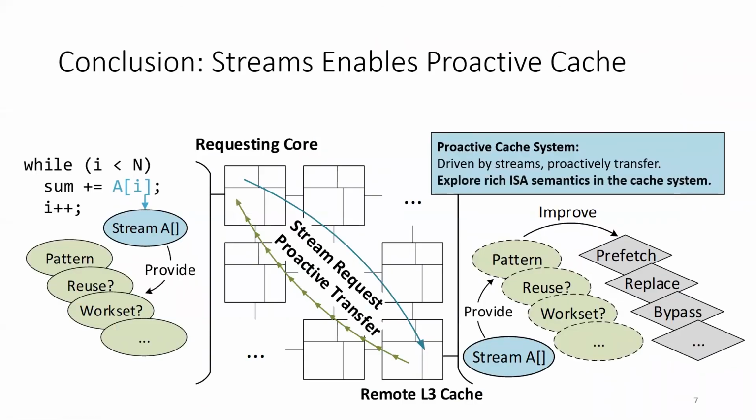To summarize, we explore the idea of embedding streams in the ISA and directly offload it to the cache. This bridges the information gap between the core and the cache, enabling proactive and decentralized cache optimizations. More importantly, as the number of cores increases, it is time to explore rich semantic information in the ISA and use it to improve the memory hierarchy.